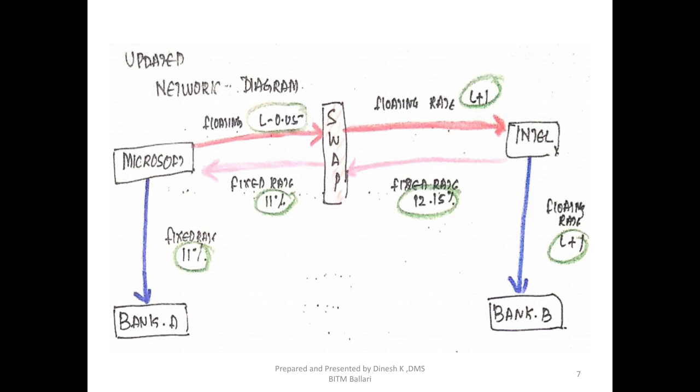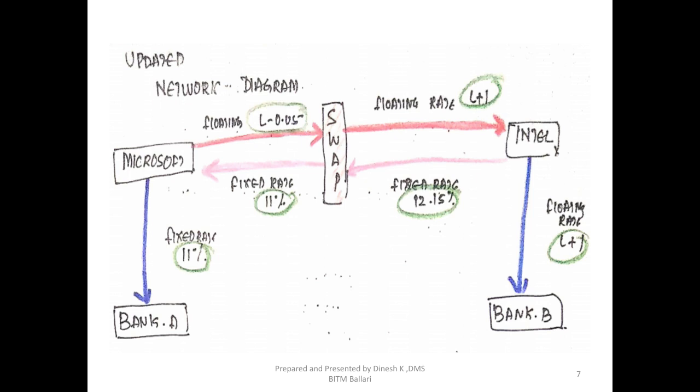Now let's understand from Intel's point of view. Intel has its present loan at the floating rate of LIBOR plus 1. Under a swap transaction, they would like to convert to the fixed rate, right? Under a swap transaction, what is the rate that Intel is paying? Intel would be paying 12.15% to the swap dealer. In return, the swap dealer will not pay the same 12.15 to Microsoft. The swap dealer will pay only 11%. Why is the swap dealer paying 11%? Because Microsoft has a loan of 11%, right? So it will retain 12.15.